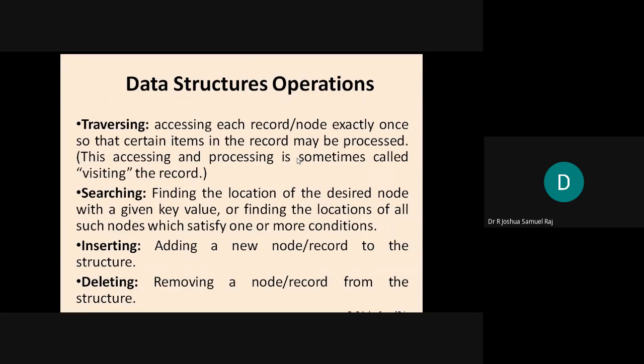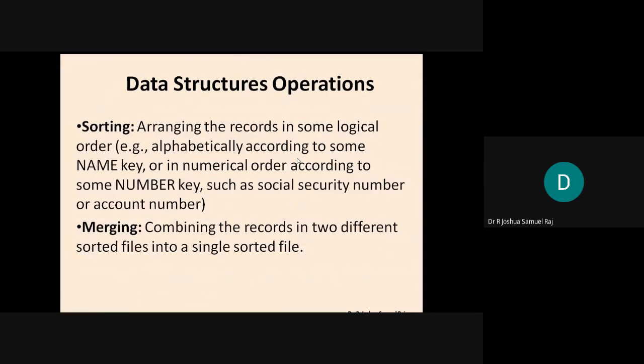Okay, like traversing, you read whatever is in a record. Searching, you want to find whether a particular data is available in an array or not. You want to insert a particular record or data. You want to delete a particular record or data. Again, if you have 5 numbers, you can sort them, either in ascending order or descending order, whatever it be, right? And again, you can merge 2 or 3 arrays.